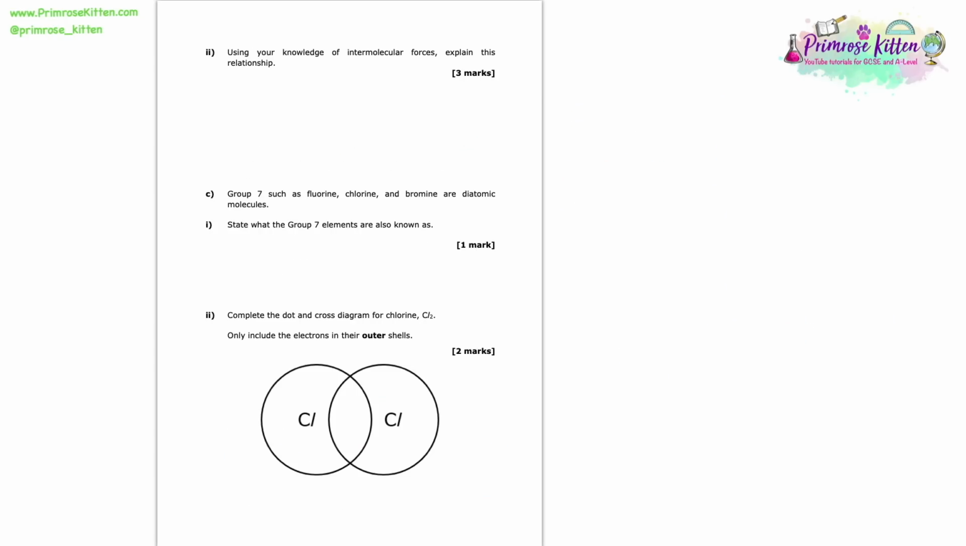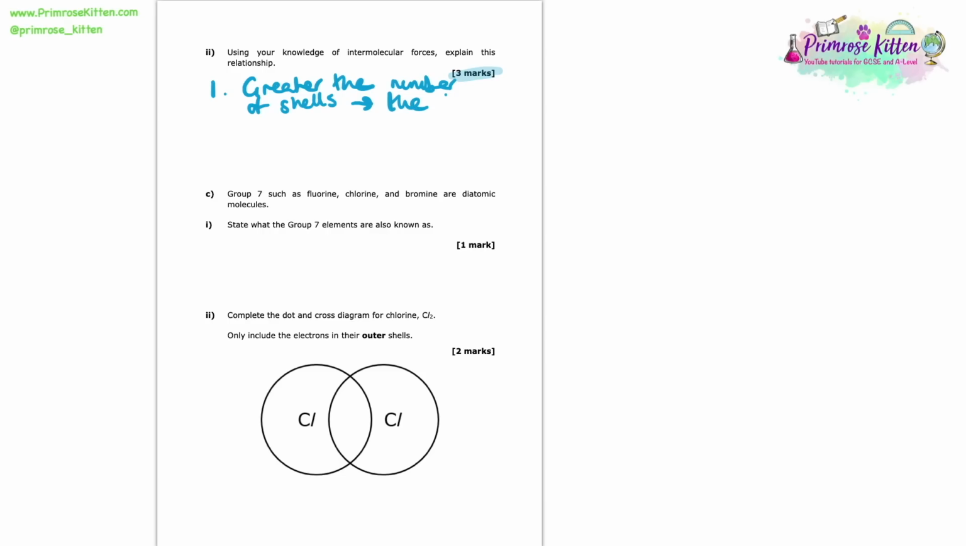So now we're asked to use our knowledge of intermolecular forces to explain this relationship that we just described, that as the number of shells increases, the boiling point increases too. You can see here this question is a 3-mark question. That means we need 3 valuable points as to why this relationship occurs. So the first thing to say is that as we have a greater number of shells, the particles get greater in size as well.